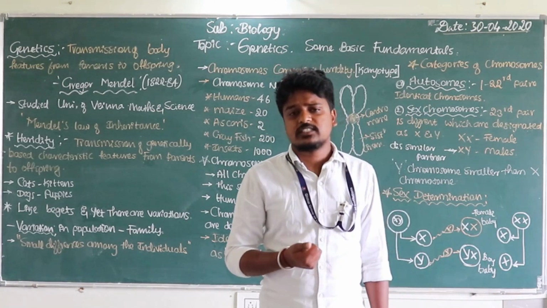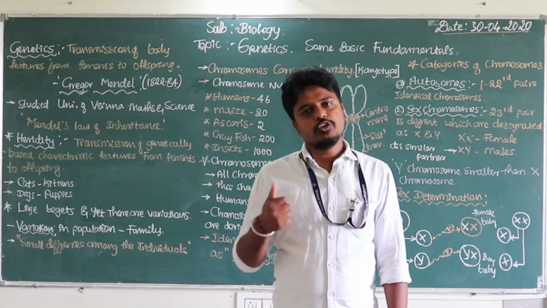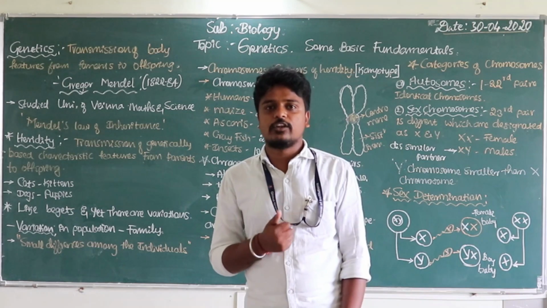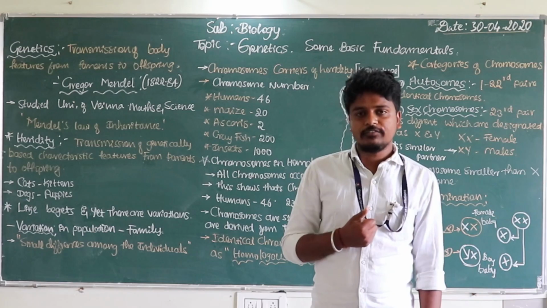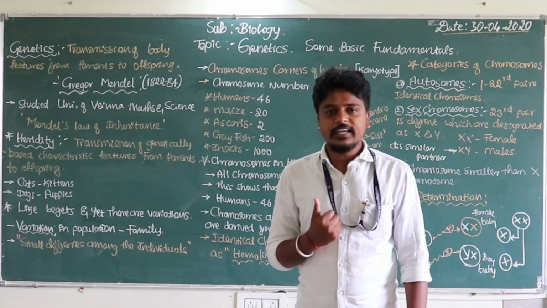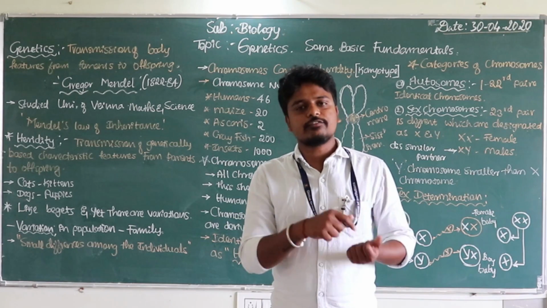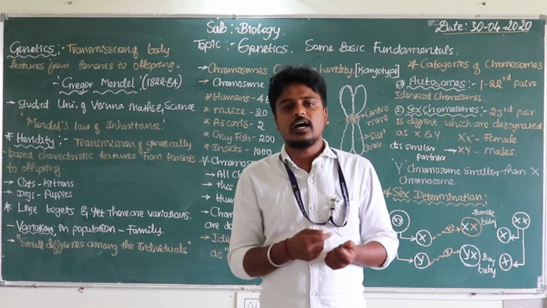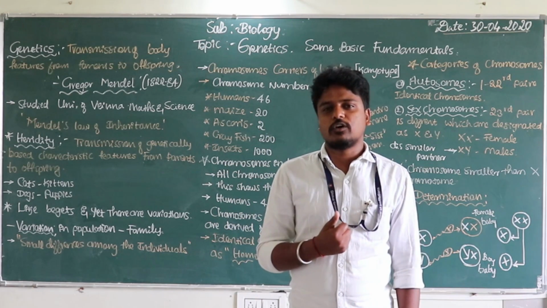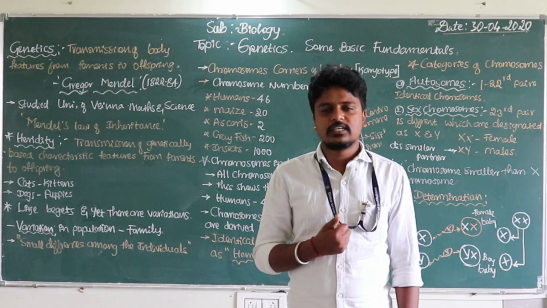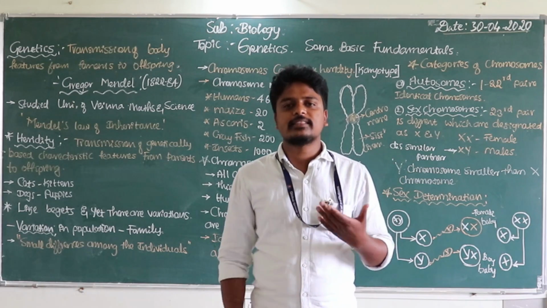Let's have a look at the previous class. I taught you about the structure of chromosomes, the cell cycle and cell division. As I told you before, you are very well versed in the cell cycle and cell division, yes or no? Because genetics begins from the structure of chromosomes. In the nucleus of all well-developed organisms, the chromosomes are formed inside the nucleus in the form of what? The chromatin fibers or chromatin threads.